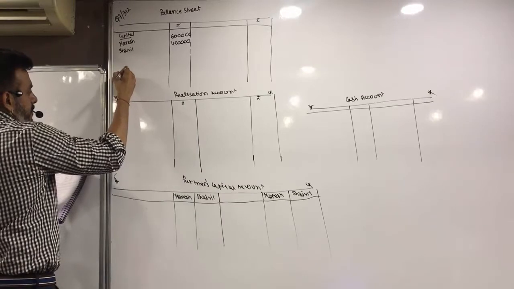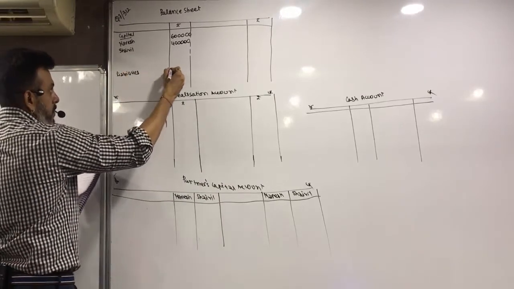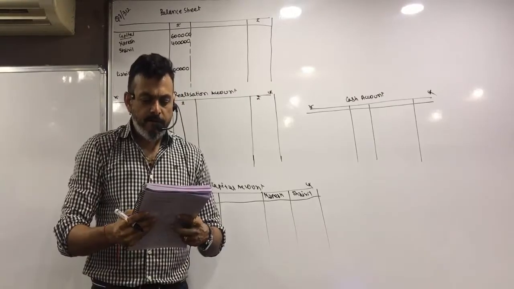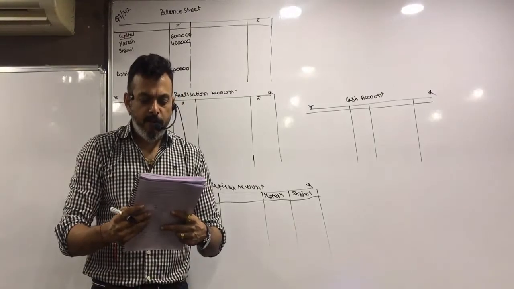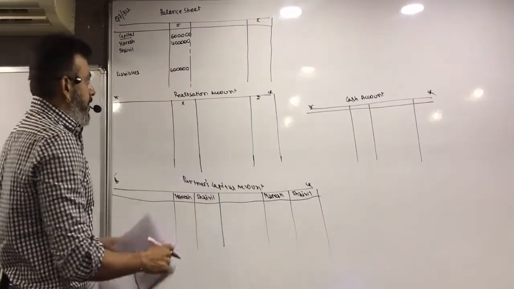So liabilities. Balance of accumulated debit balance of profit and loss is 1 lakh and cash balance is 1 lakh.